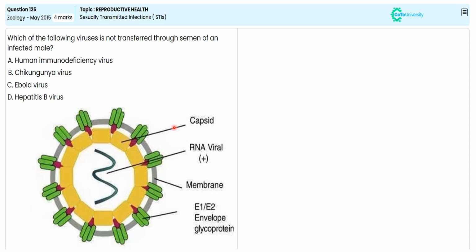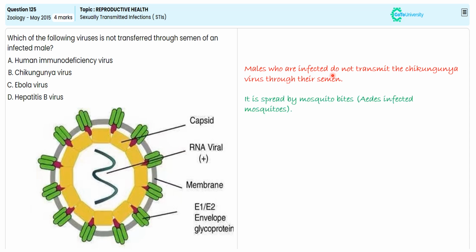What are the points we told with this picture and options that we are giving as elaborative sentences to take as NEET notes for future reference? Males who are infected do not transmit the chikungunya virus through their semen. It is spread by mosquito bite. For example, Aedes aegypti is responsible for transmitting chikungunya virus.